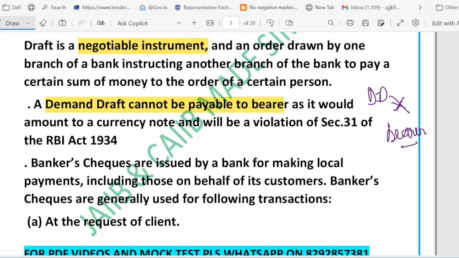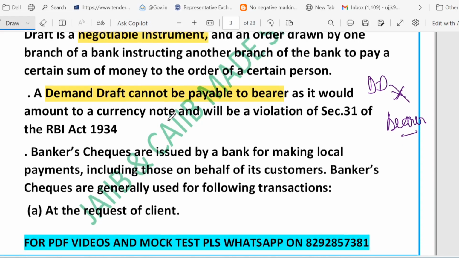So, it is a negotiable instrument. This thing I already told you. It is not payable to bearer, or why it is, I told you. Now what about the banker check?